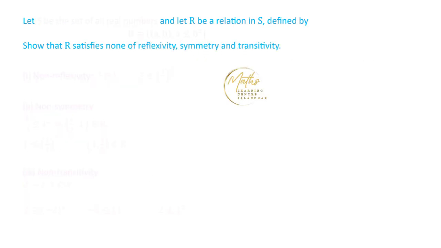Now the next question we have is, let S be the set of all real numbers, and the relation on this set is defined such that A and B are related if A is less than or equal to B square. We have to prove that this relation is none of reflexive, symmetric and transitive. It means we have to give a counterexample in all these three cases.